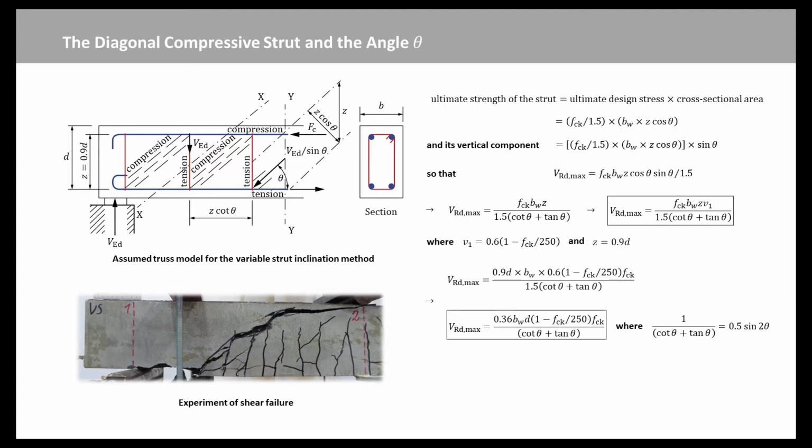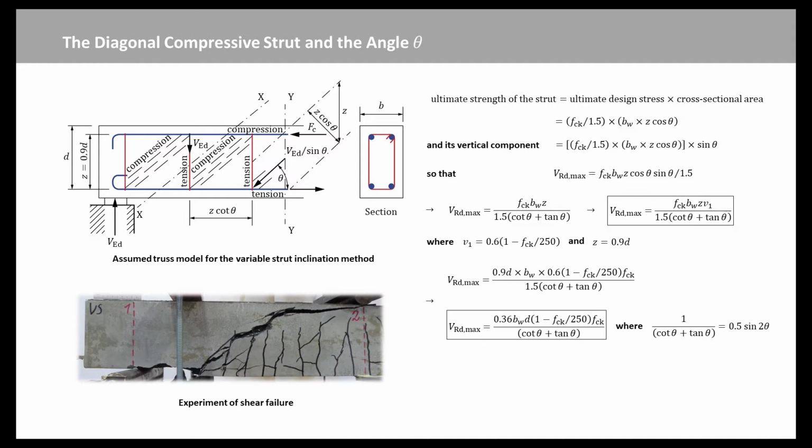In Eurocode 2, this equation is modified by the inclusion of a strength reduction factor v1 for concrete cracked in shear. Thus, the equation becomes this expression, where the strength reduction factor takes the value of v1 equal to 0.6 times (1 minus fck over 250), and putting z equal to 0.9 times d, an approximation allowed by Eurocode 2.